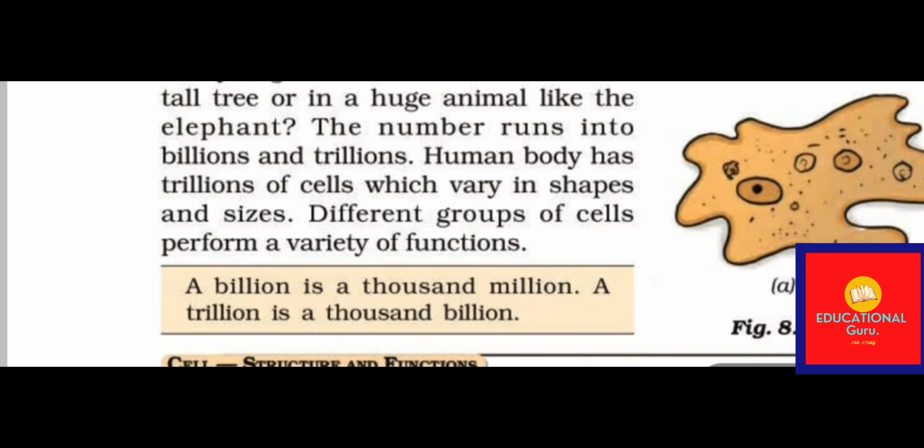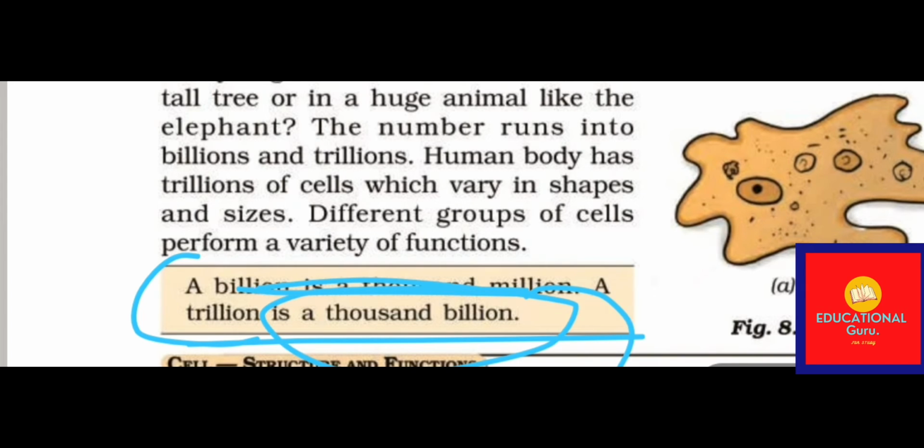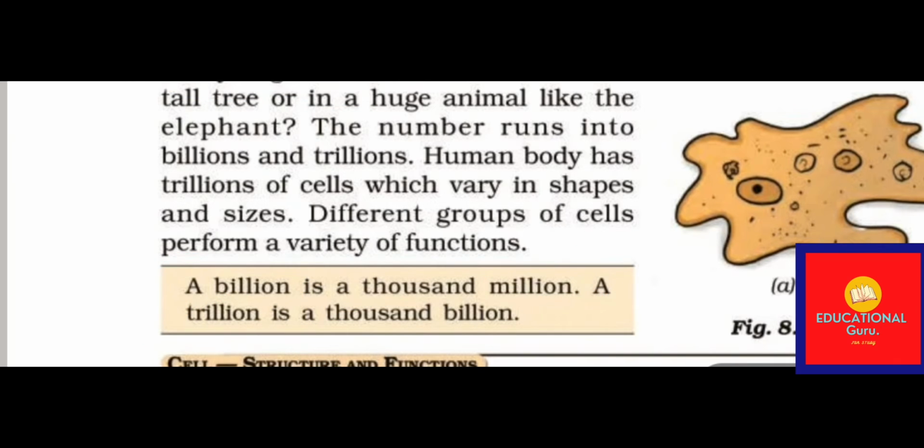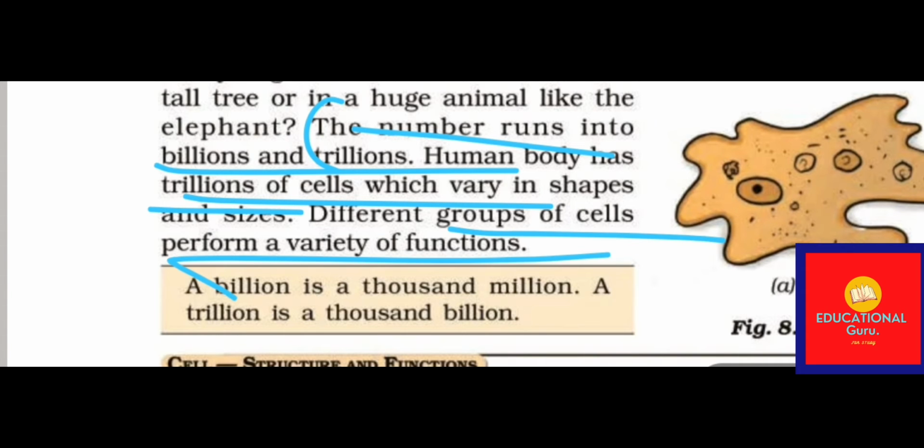How many cells are there in a human body? First of all, a billion is 1,000 million, and a trillion is 1,000 billion, as it says in this box. Can you guess the number of cells in a tree or in a huge animal like an elephant? An elephant may have more cells, or a tall tree also has a lot of cells. So the number runs into billions and trillions. The human body has trillions of cells, which vary in shapes and sizes. Different groups of cells perform different functions.